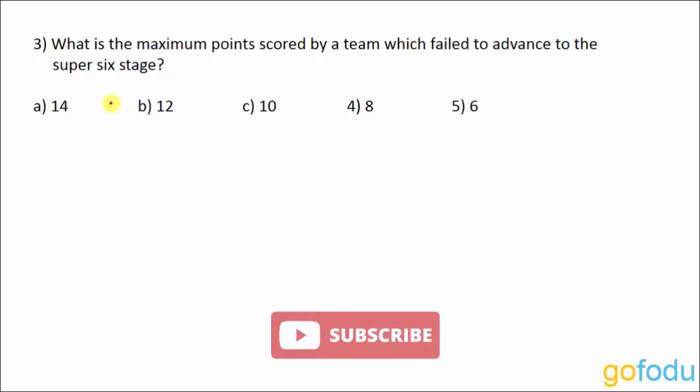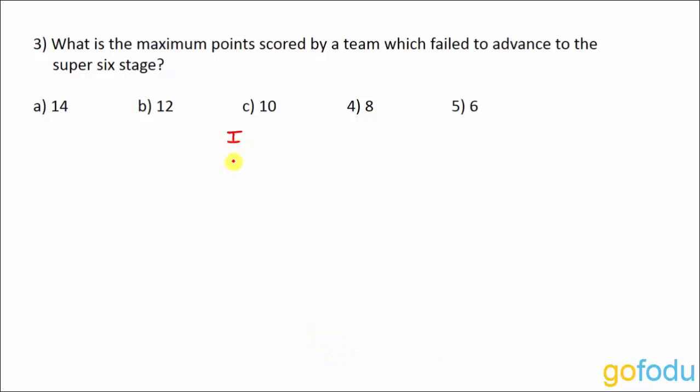What is the maximum points scored by a team which failed to advance to the Super 6 stage? So again, we'll take the first group, the 8 teams A, B, C, D, E, F, G and H. Now they are asking what is the maximum points scored by a team which failed to advance to the Super 6 stage. So we will consider the top 4 teams, and we will not consider the 4 teams left. The last 4 teams will have the points which they earn while playing against themselves.